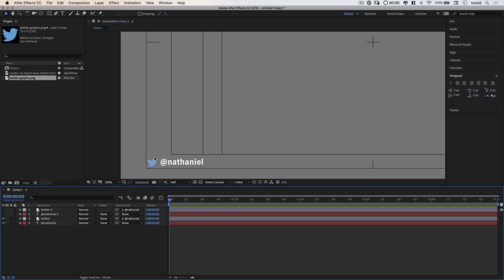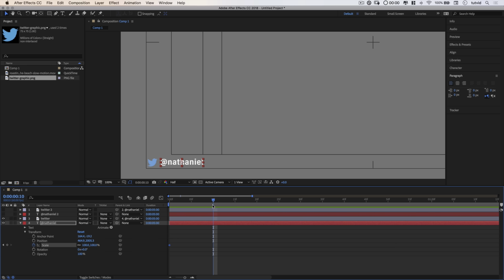So let's go ahead and animate this text and this icon into place. Here's what we're going to do. We're going to work on the Nathaniel text layer because the animation we apply to this is going to be applied to the little Twitter bird icon because these layers are linked together. So let's drop open the transform, and I'm going to work with scale here. I'm going to hit the little add a keyframe stopwatch. I'm going to move out about 10 frames. So I'm going to zoom in on my timeline using the plus key here at 10 frames. I am going to drop another keyframe by hitting the new keyframe button.